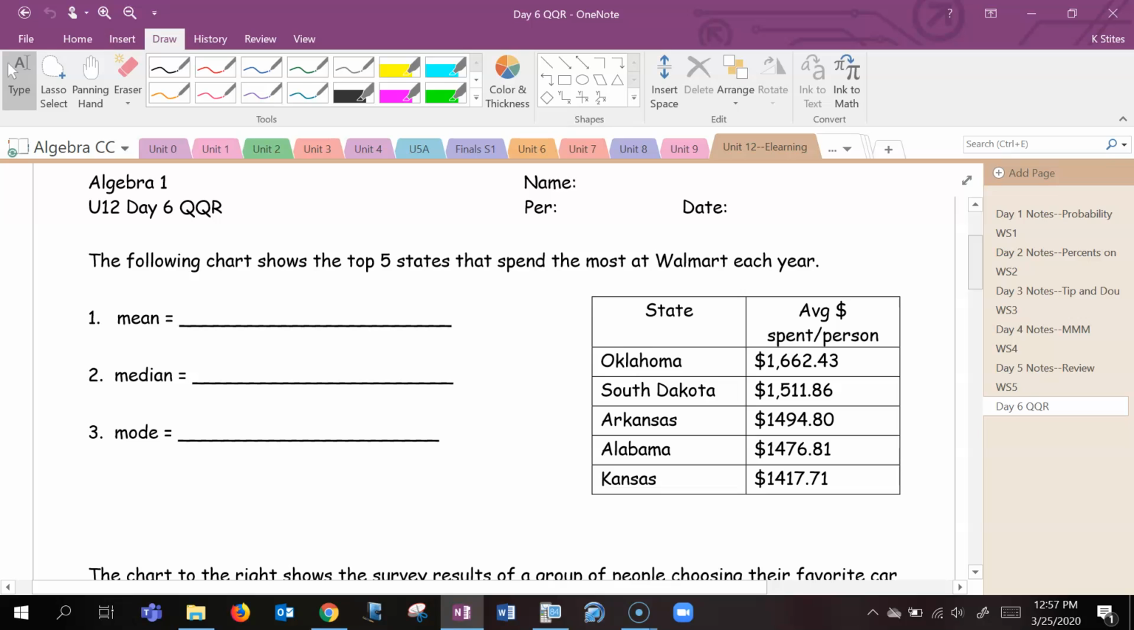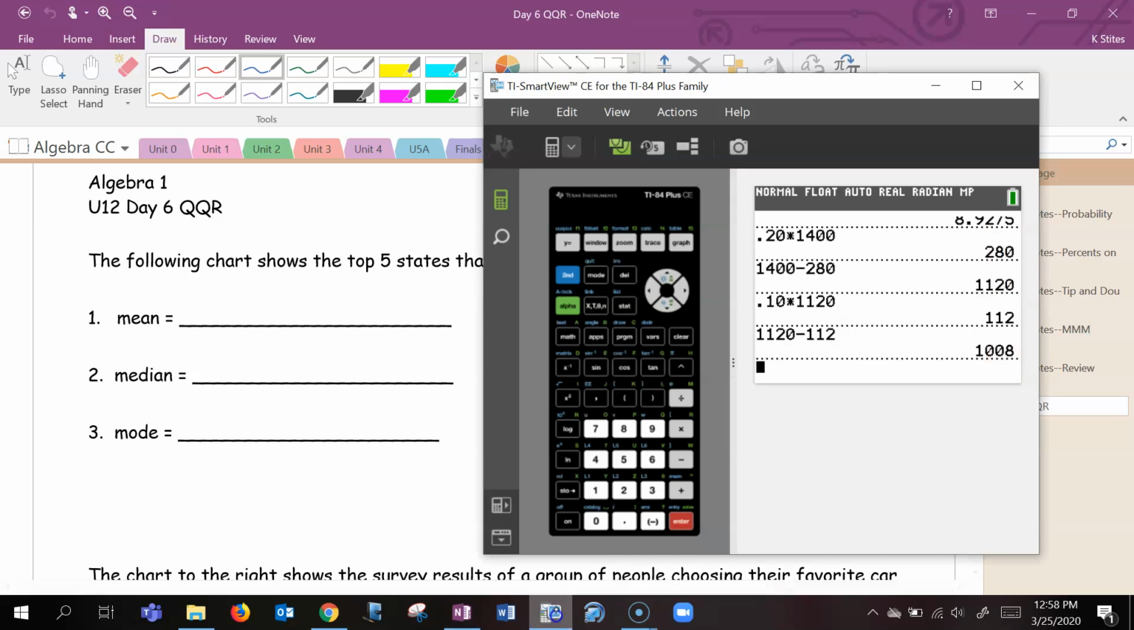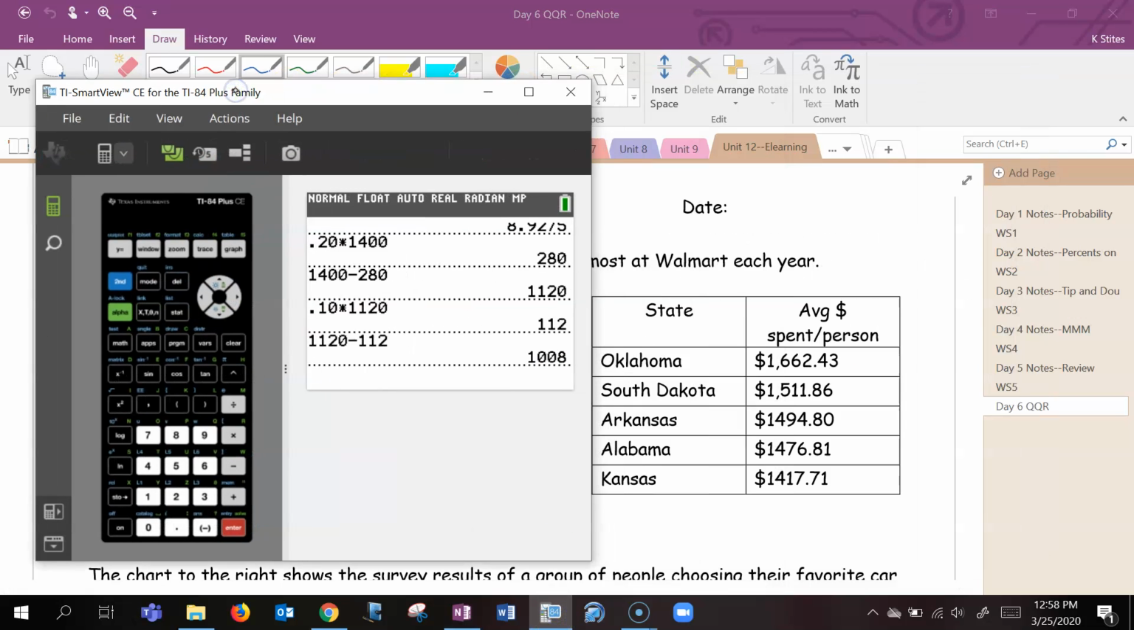So 1, 2, and 3 are about our measures of central tendency, and this is our mean, median, and mode. This following chart shows the top 5 states that spend the most at Walmart each year, and as you can tell, these numbers are in order for you, which is nice. For the mean, we are going to add up all of our numbers and then divide by how many there are, which is 5. Okay, so let's do that.